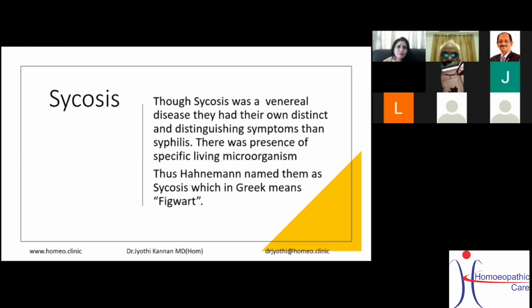See, when I'm telling you about syphilis and psychosis and the causative organism, it is easy for your brain to understand. But we are talking about an era in Hahnemann's period when bacteria weren't even known. Bacteriology came later. Still, at that time, Hahnemann had such a beautiful brain to realize it and put it forth.